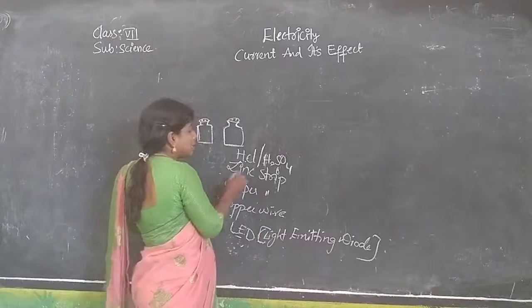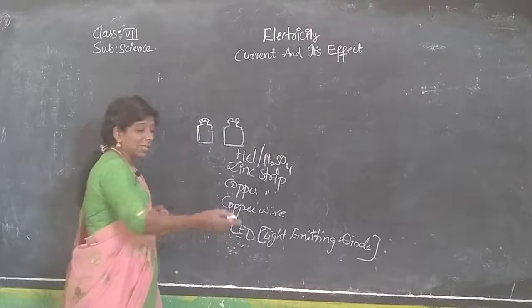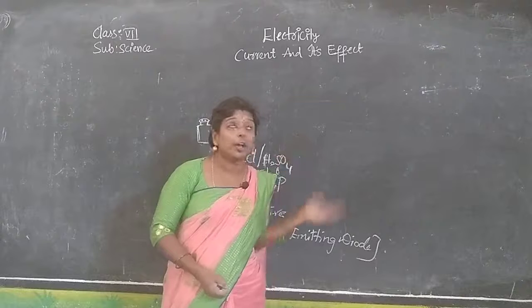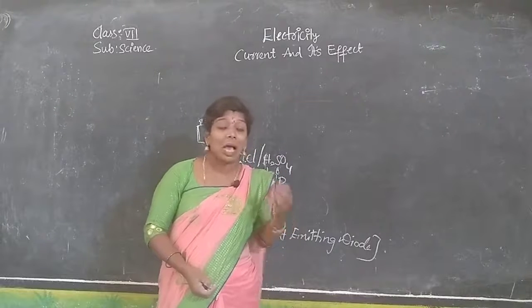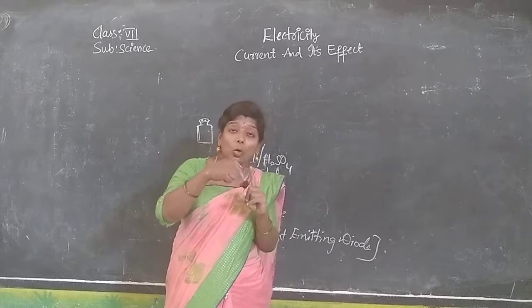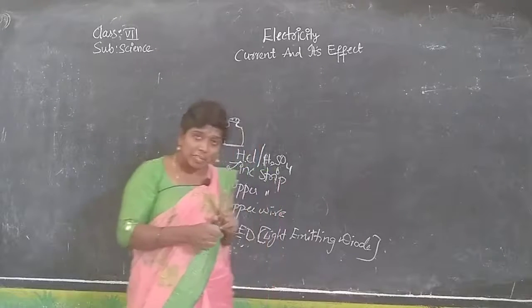How to get the zinc strip? Take dry cells, which you use in remotes and clocks. The outer part is made of a metal, zinc.